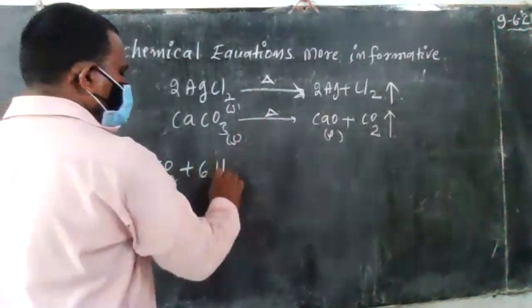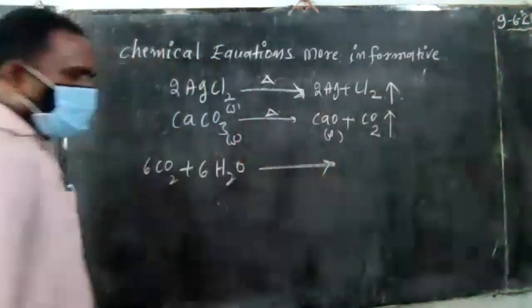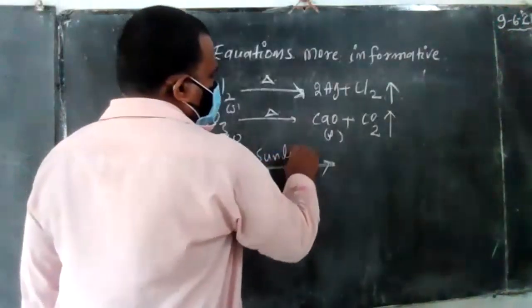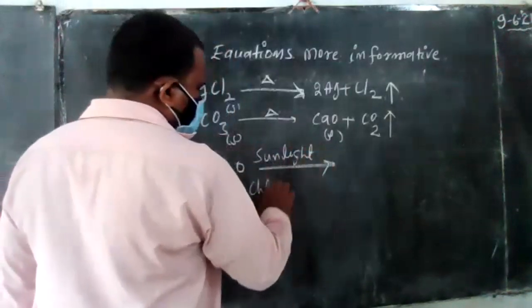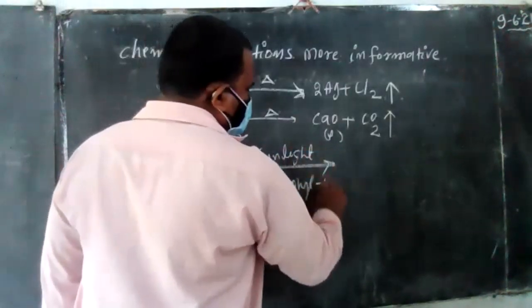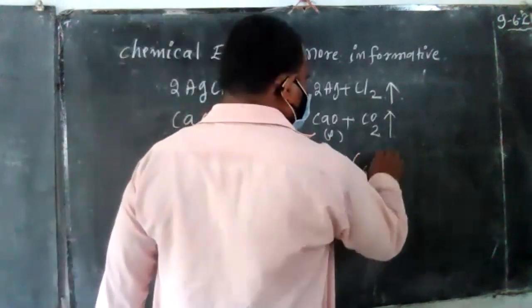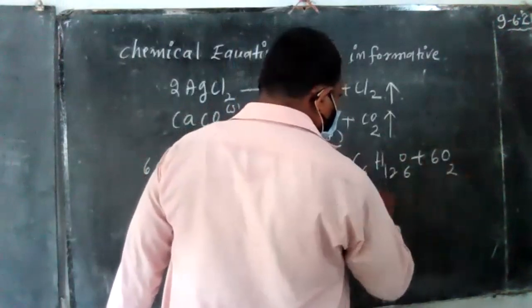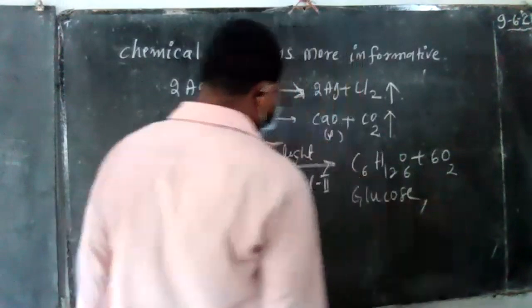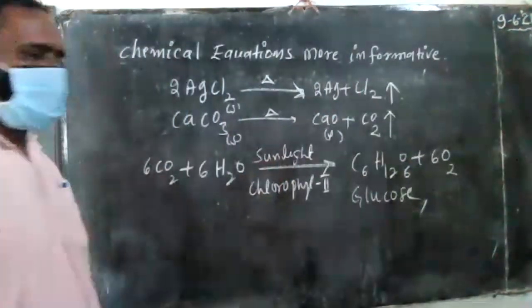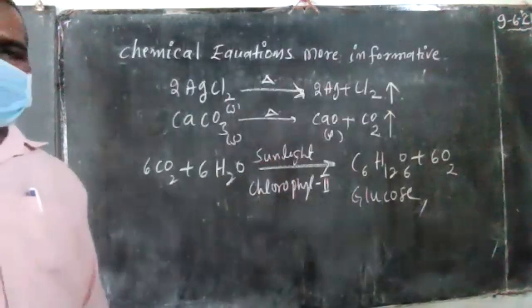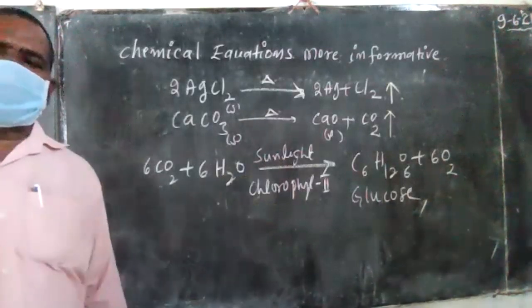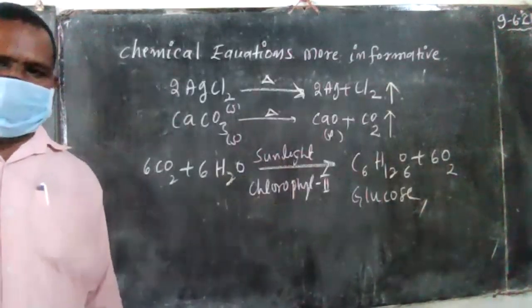Next, another one is CO2 and H2O giving C6H12O6. This is the photosynthesis chemical reaction. In photosynthesis, sunlight is used. Sunlight means heat is utilized, along with chlorophyll. Then you write down C6H12O6. This is glucose. So any chlorophyll or sunlight used is written above or below the arrow. This is the chemical equation made more informative for understanding.